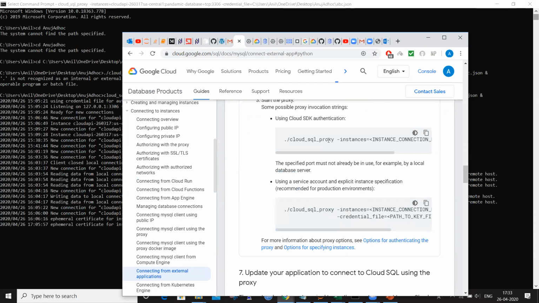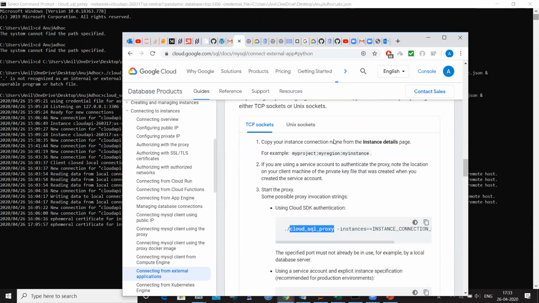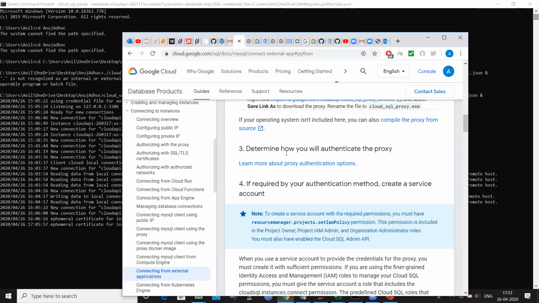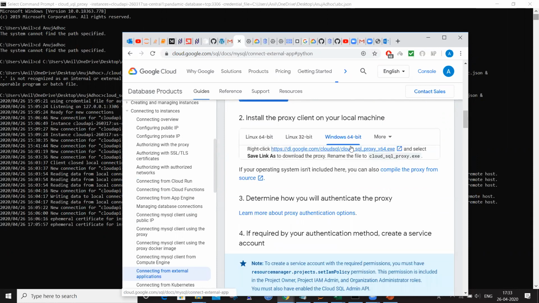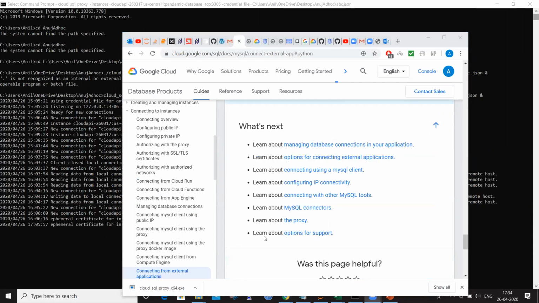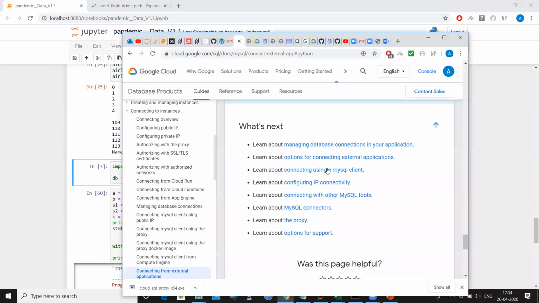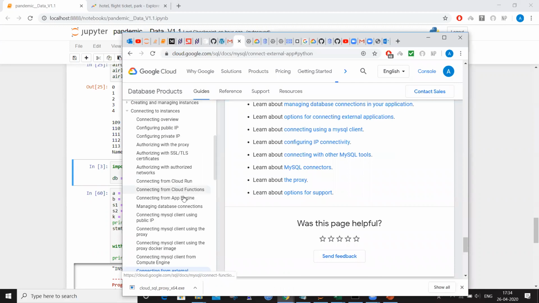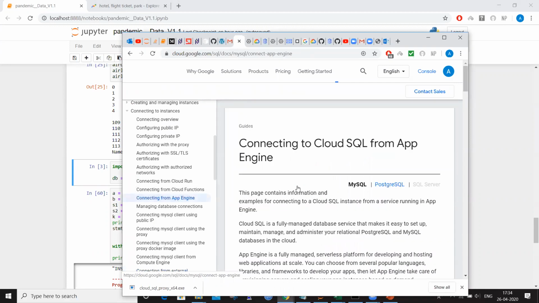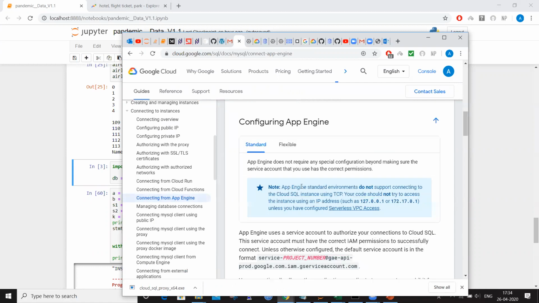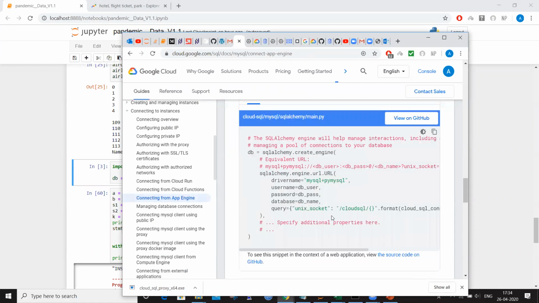See, Cloud SQL proxy: you can get it here and download the file directly. If you click here, the file gets downloaded automatically. Everything is from Google itself, and I just used whatever they said. This driver also, they have mentioned how to connect, for example from App Engine, that is, when you are trying to connect from your local app. They have given the code also. This is the driver name you have to use. By following this, we are able to connect.